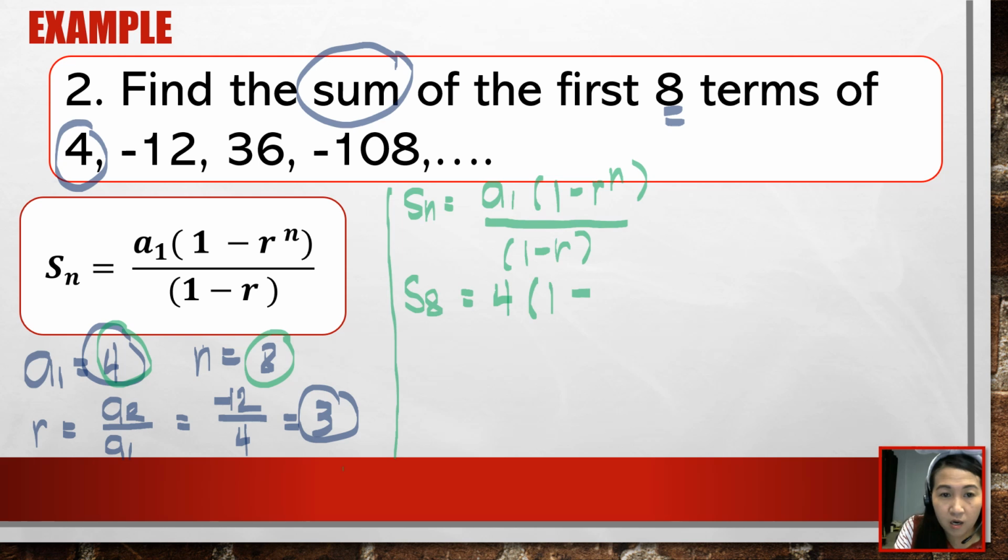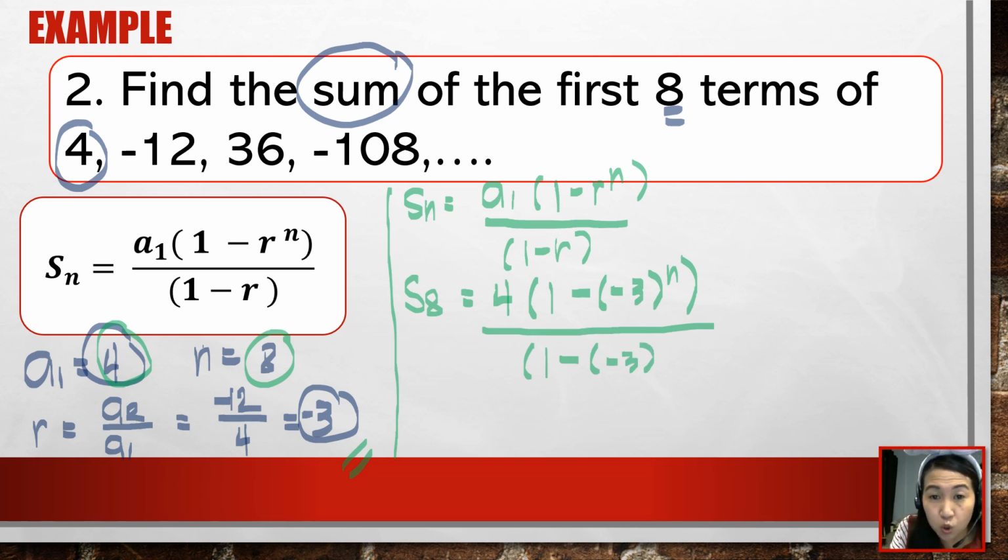1 minus what is our r? Our r is, I'm sorry, there's a correction here. Negative 12 divided by 4, that's negative 3. Okay, so na-correct na natin dyan. So, 1 minus ang r natin ay negative 3, raised to n, over 1 minus ang r natin, negative 3. Kailangan natin siyang ilagay sa loob ng parenthesis, so we will not be confused with the operation and the sign of the number. Okay, so let's continue. Unahin muna natin yung operation inside the parenthesis.